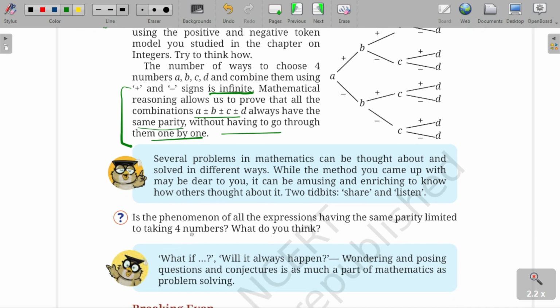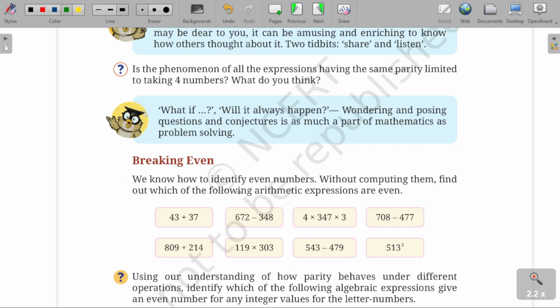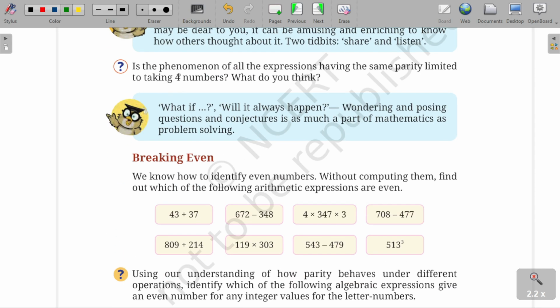So is the phenomenon of all the expressions having the same parity limited to 4 numbers? So this is a very important question. So far, how many numbers have we dealt with? We have dealt with 4 consecutive numbers. So this question is asking whether this phenomenon is limited to just 4 numbers. What if? Will it always happen? Wondering or posing questions and conjectures is as much a part of mathematics as problem solving.